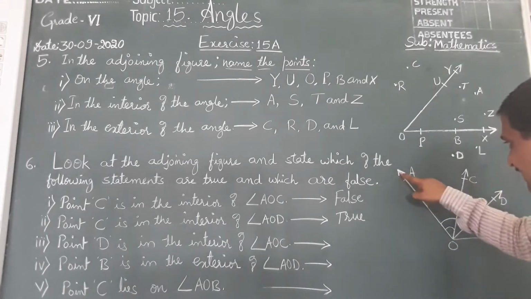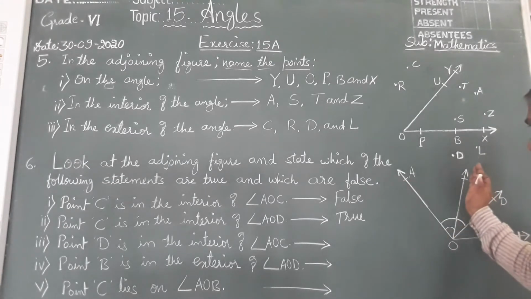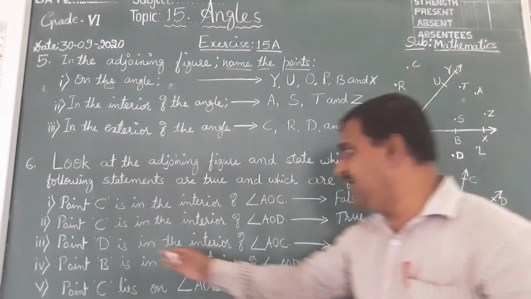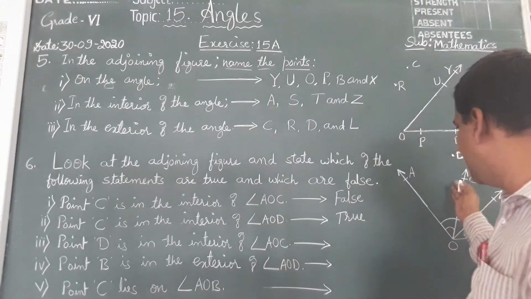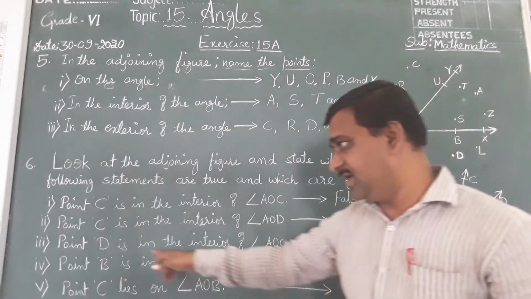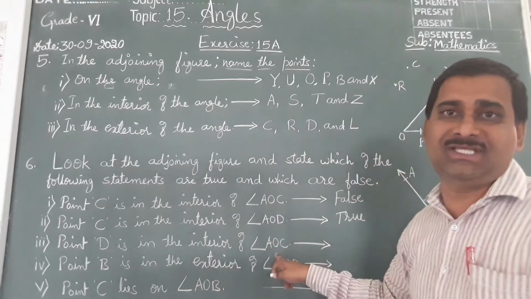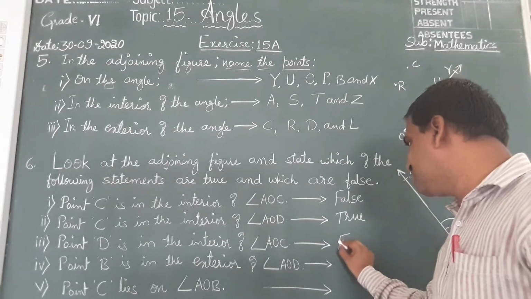No. AOC is here. D is outside. Actually, the angle is here. D is outside the angle. But they have given D is in AOC. No, the AOC angle is this side, D is outside. Actually, the statement should be what? D is exterior of AOC. But given is D is interior, therefore it is also false.